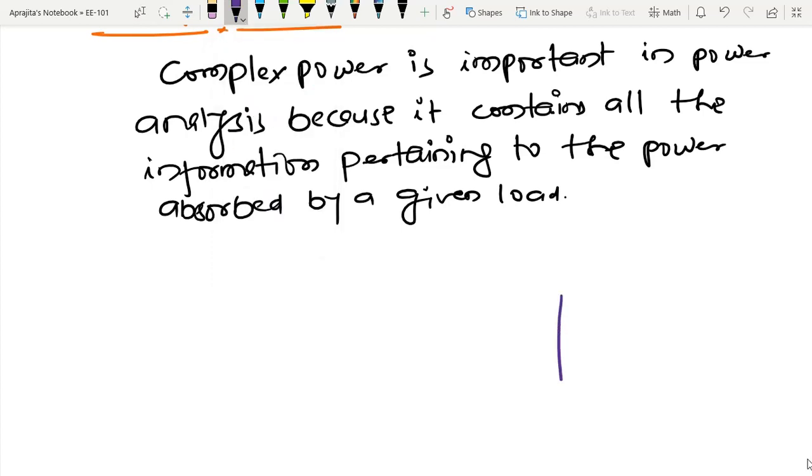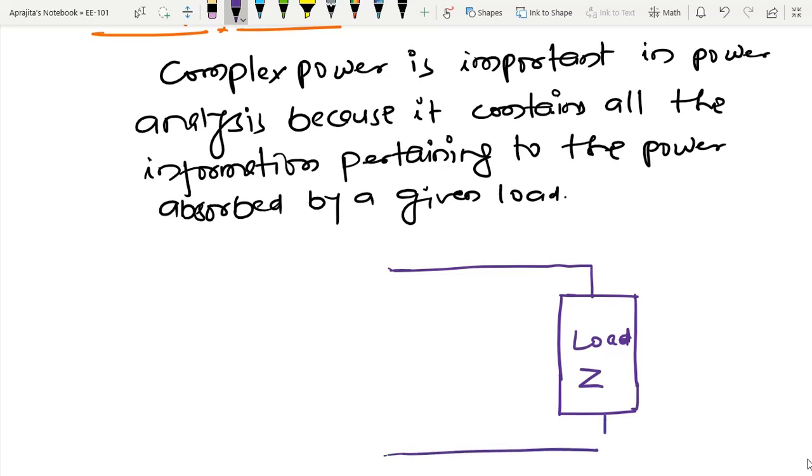Here suppose that I have some load, Z, and some current is going to enter this load, and so I have two terminals. Suppose again some sign convention where for some time moment I have this situation. This is V and the current flowing through is I.